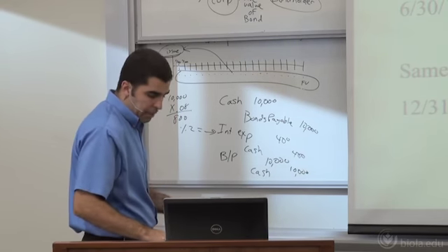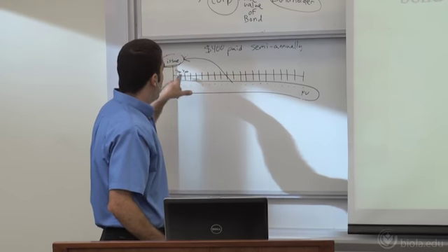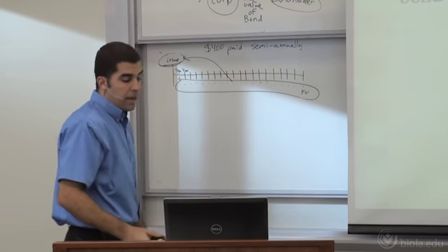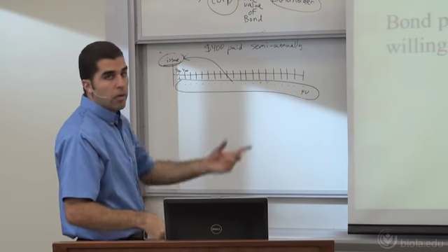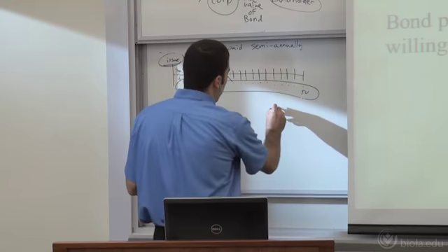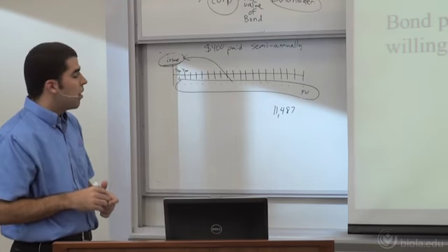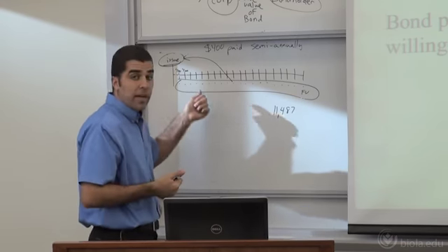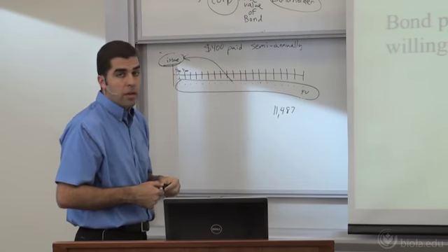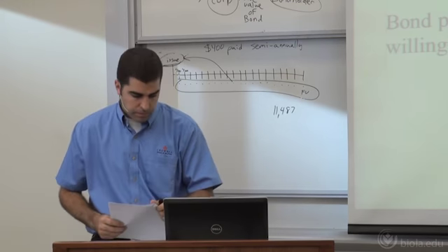Let's do the other example where the market rate of interest was 6%. Remember, we're paying 8%, $400 every 6 months. Other bonds are paying 6% for the year, 3% on a 6-month basis. And so on our schedule, we determined a minute ago that we're going to be able to issue this bond, when we present valued all the different payments, for $11,487.75. Okay, that's the present value of the bond. That's how you price the bond, is just figure out the present value of all your payments using the market rate. So flip over with me on the second schedule here.